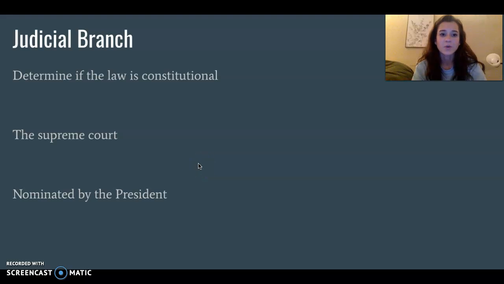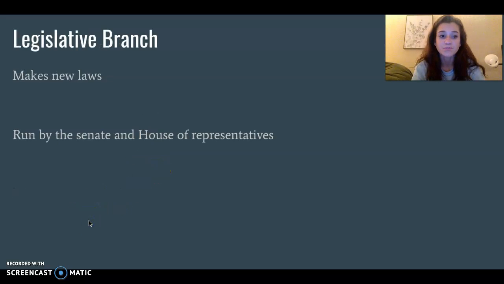Alright guys, so now that we watched that video, we're going to go over the three branches of government to make sure that we know exactly what they do. So first off, we have our judicial branch. This is going to determine if the law is constitutional, because every law that we have has to follow our Constitution and the guidelines, and that still respects the amendments and everybody's rights. These laws are determined if they're constitutional by the Supreme Court, and Supreme Court members are nominated by our president.